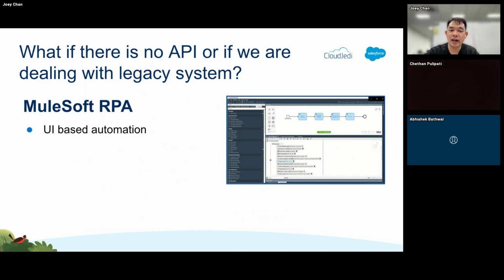It's what we call a UI-based automation, meaning imagine a person that needs to go to that system to log in, to search for a certain record. Let's say they have some data in Salesforce and they have some data in another system. If they want to search for certain information, they will type the first name and last name, or even the email, and then search for it there, and then manually search for the data, and then possibly copy and paste.